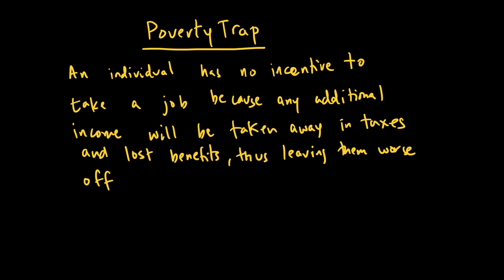One way to avoid a poverty trap, as we've discussed earlier, is to give what we call tax credits. The tax credits or the negative income tax can provide benefit to the low income people who otherwise will decide not to take a job because the unemployment benefits are comfortable.